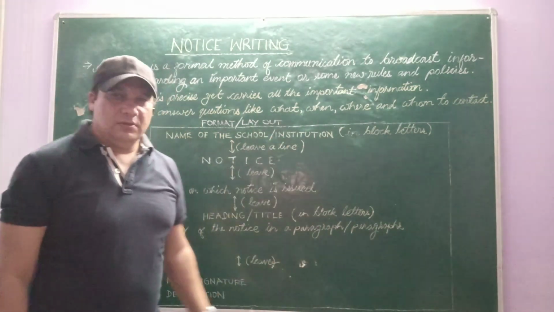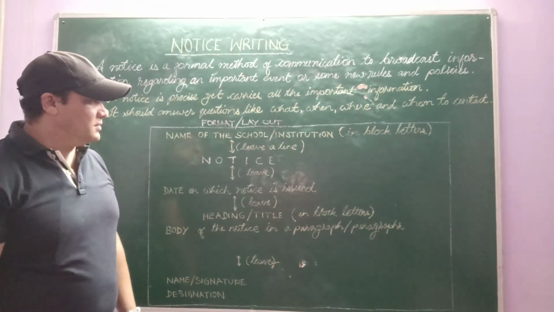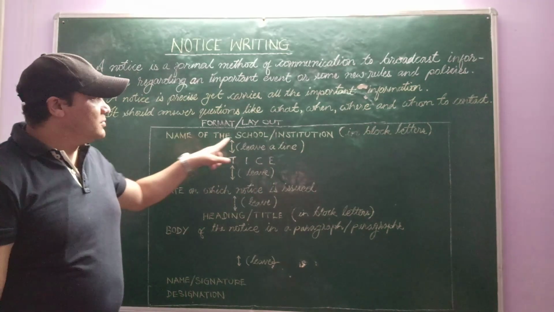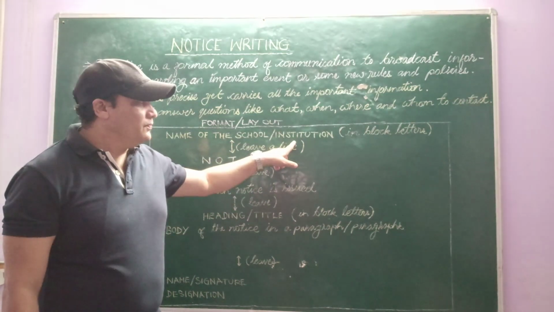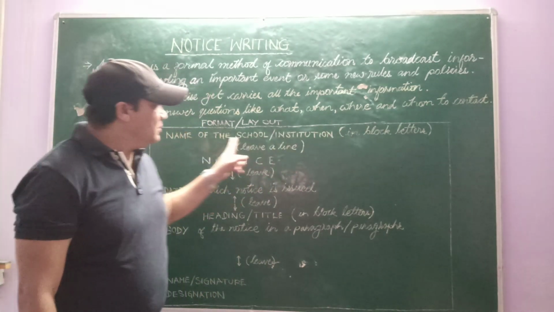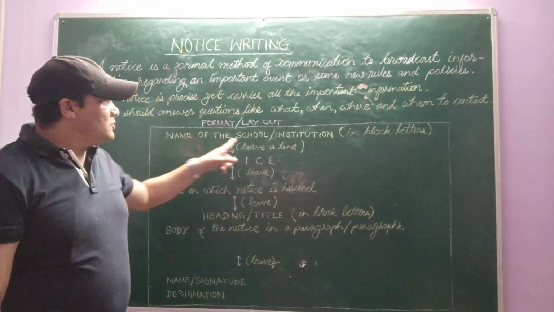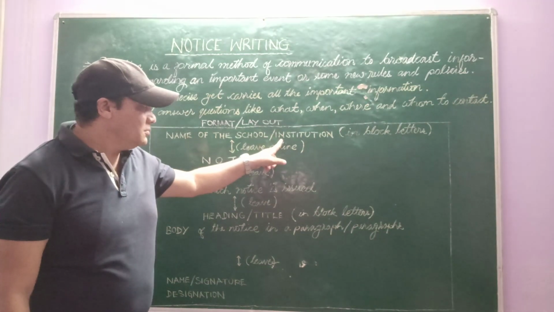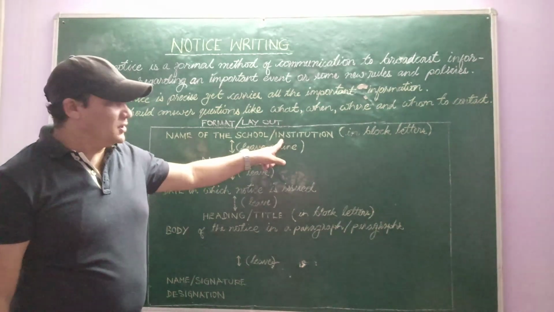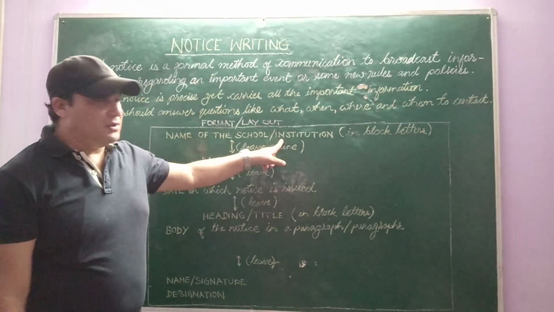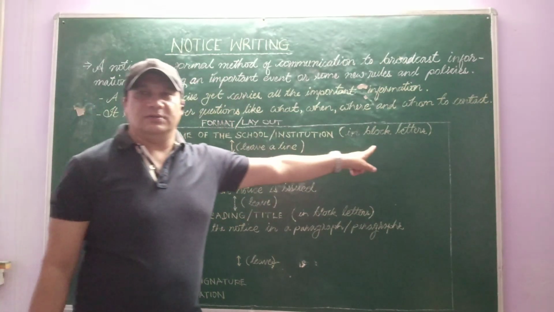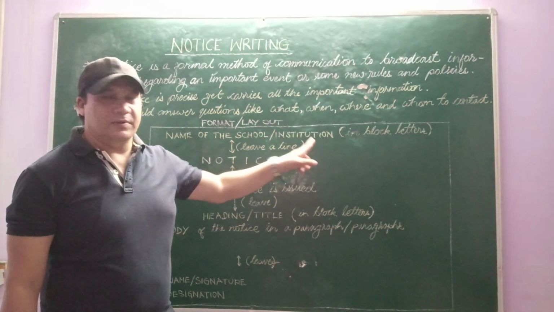Take one page as needed. On the top, it should be the name of the school or institution. You have to write this in the center of the page, in block letters. It could be the name of the school, institution, organization or club, if it is a club notice that anybody brings out. Block letters means capital letters. This should be written on top of the page.